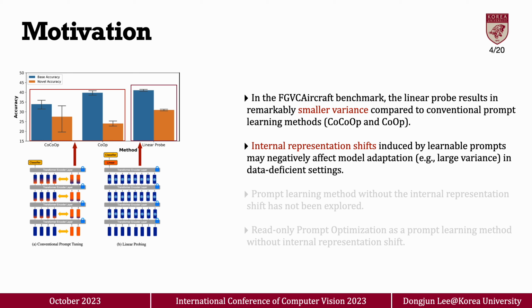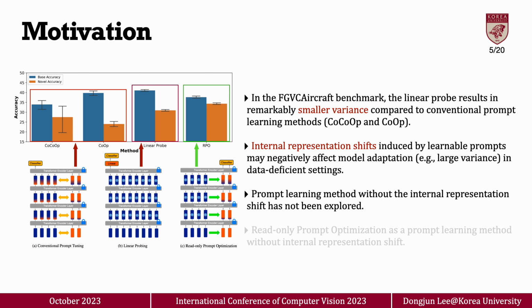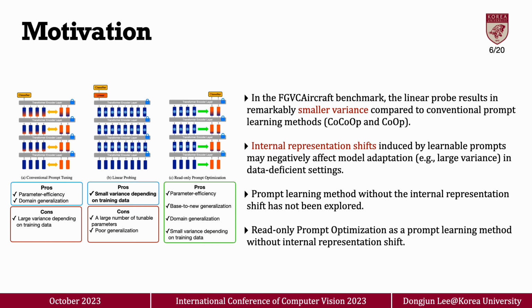We conjecture that the high variance of prompt learning methods is due to internal representation shift induced by learnable prompts, as illustrated in the figure bottom left, where randomly initialized prompts may negatively affect model adaptation in data-deficient settings. However, prompt learning methods without the internal representation shift have not been explored yet.